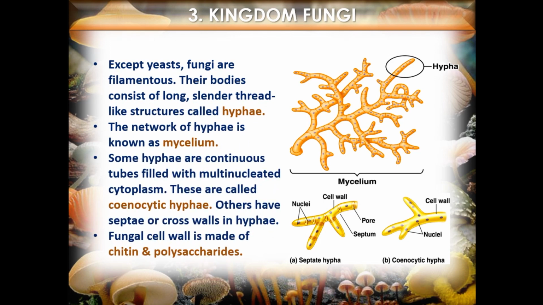Except yeasts, fungi are filamentous. Their bodies consist of long, slender thread-like structures called hyphae. The network of hyphae is known as mycelium. Some hyphae are continuous tubes filled with multinucleated cytoplasm. These are called cenocytic hyphae. Others have septae or cross walls in their hyphae. The fungal cell wall is made of chitin and polysaccharides.